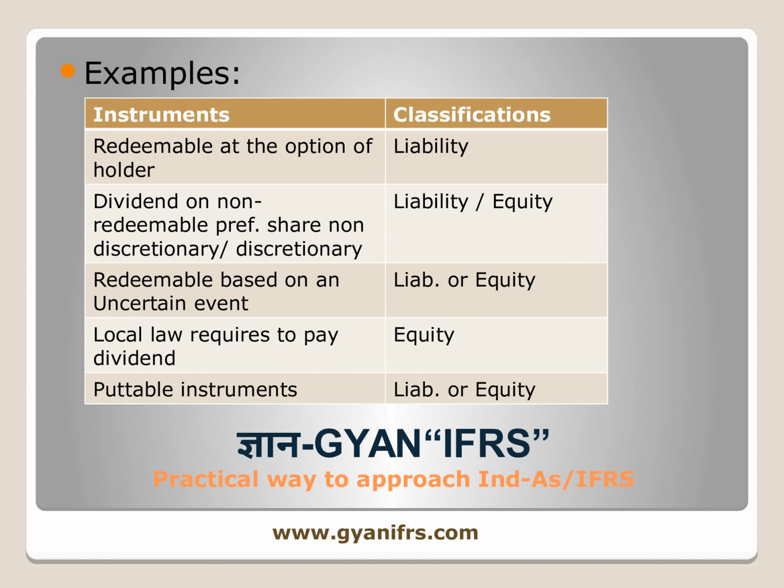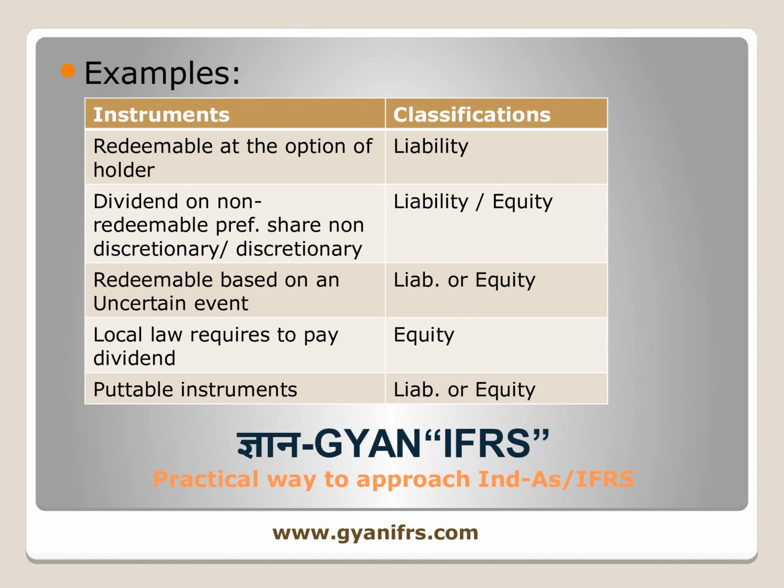Why? Because the issuer does not have an unconditional right to avoid that payment. Whenever the holder asks for the payment, he has to pay. So in these cases, the instrument will be a liability to the entity.